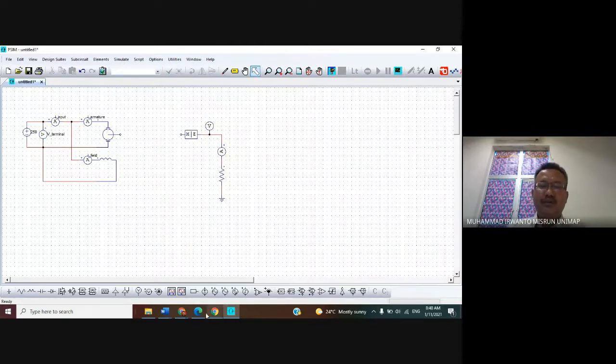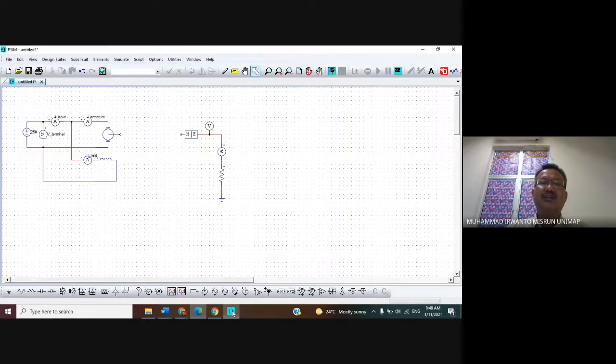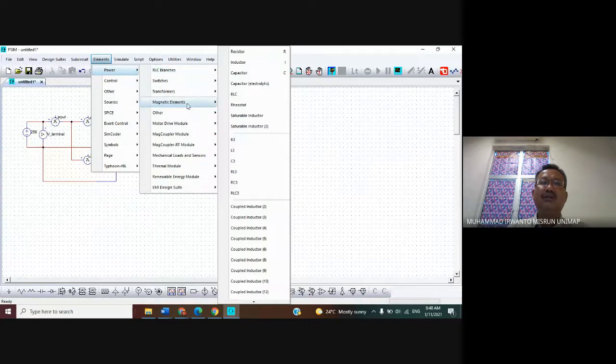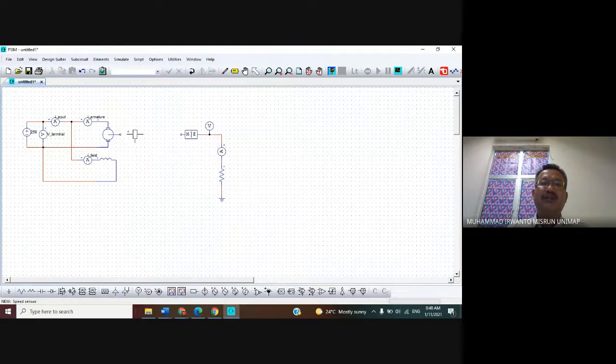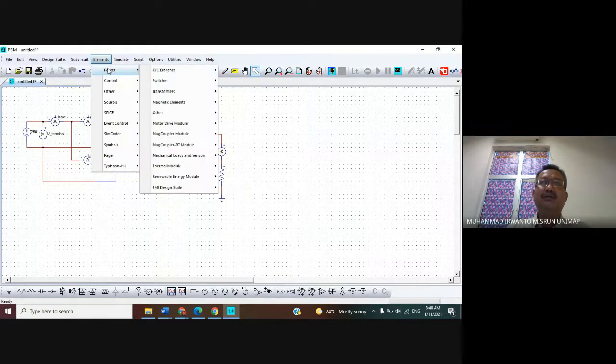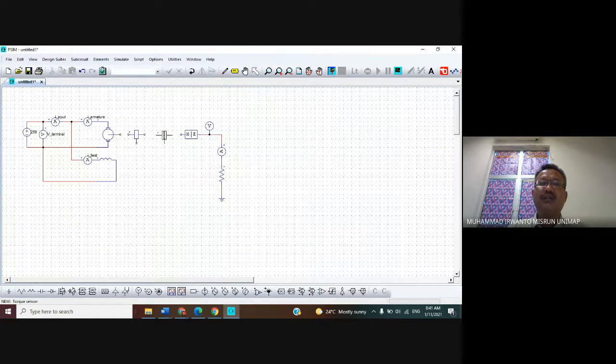Okay, and then following this figure, we need the speed sensor and torque sensor. The speed and torque sensor can be obtained by clicking the menu element, sort the power, and then sort the mechanical load and sensor, speed sensor. Choose speed sensor. Place it like this one. And then the torque sensor, by sorting the mechanical load and sensor, and then choose the torque sensor. Yeah, place it like this one.